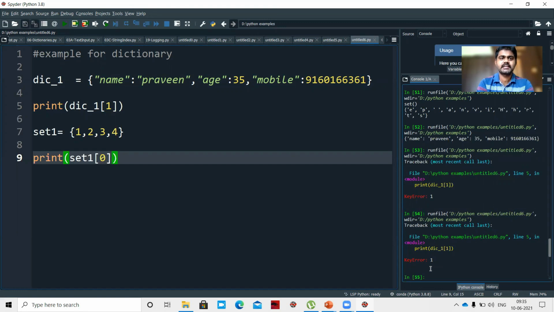So this is all about the different data types present in Python. I hope you understood the concept with examples.